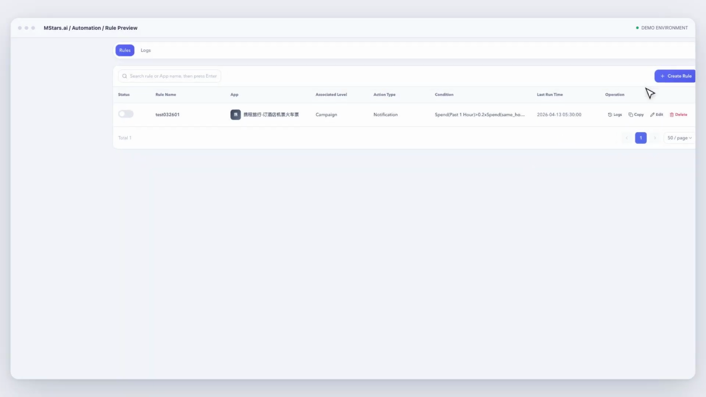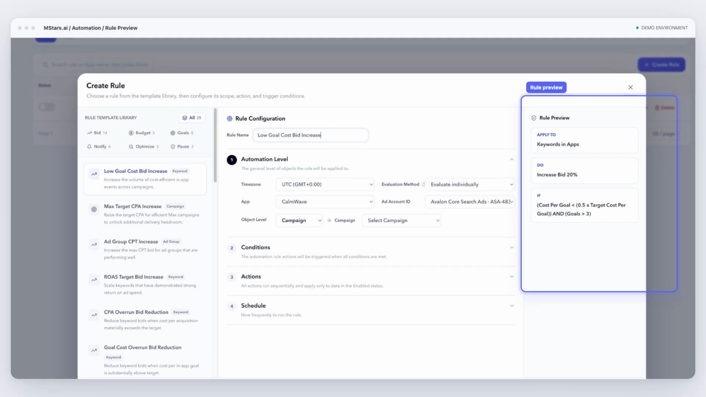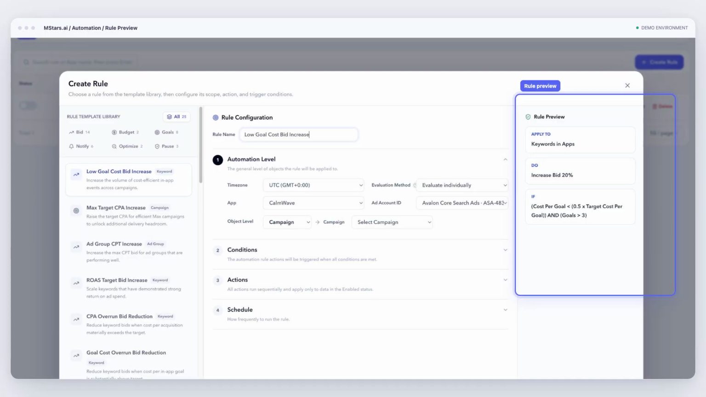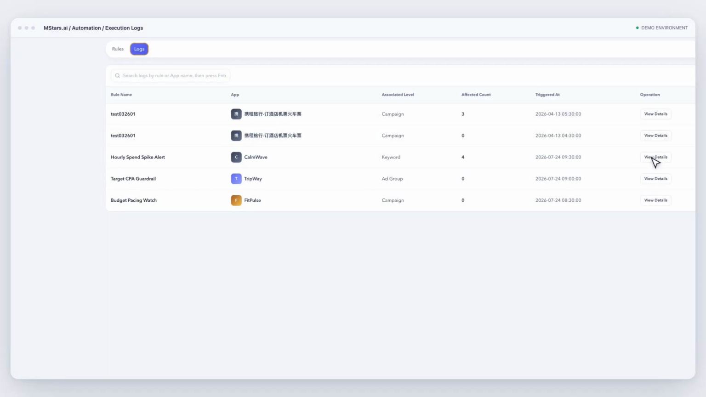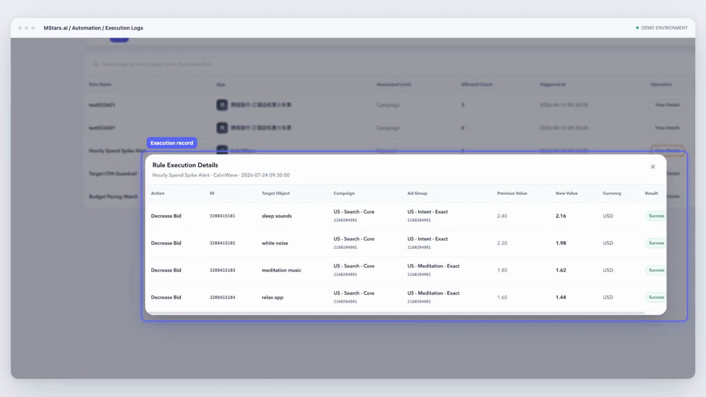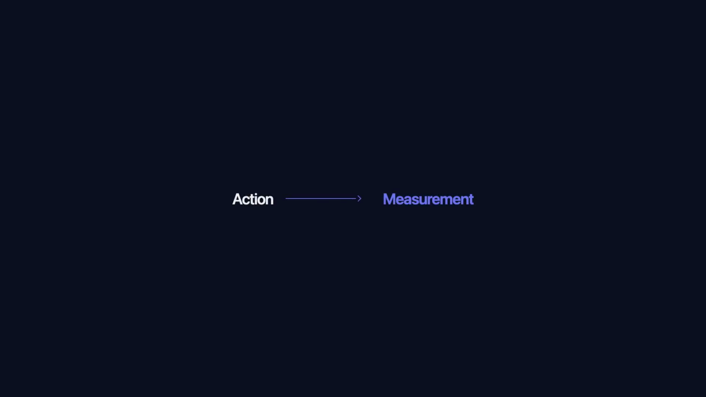For repeatable work, Rules turns operating logic into a configured scope, condition, and action. The plain language preview shows what the rule would evaluate and do before it is enabled. Execution history records the affected object, previous value, new value, currency, and result. That creates a visible operational trail, while the exact approval and write boundary remains controlled by the configured workflow.